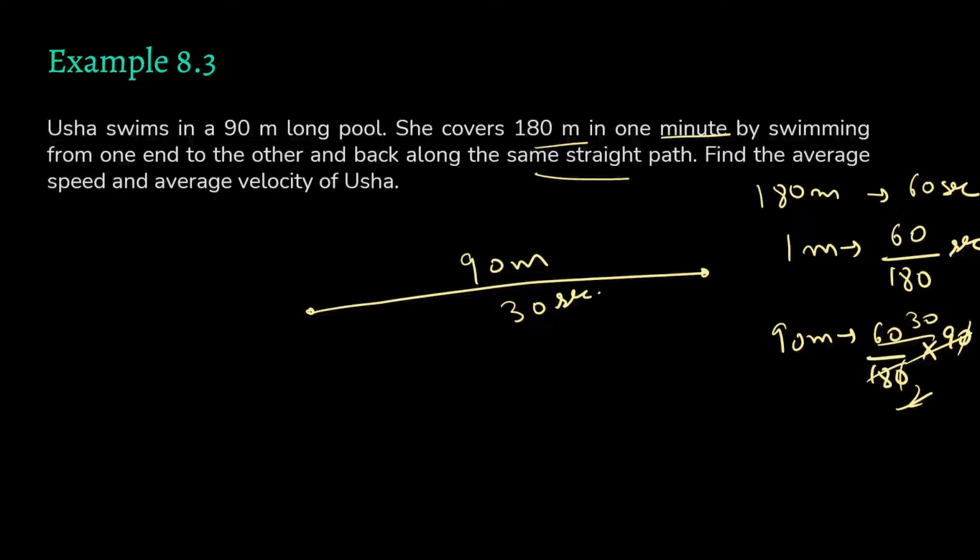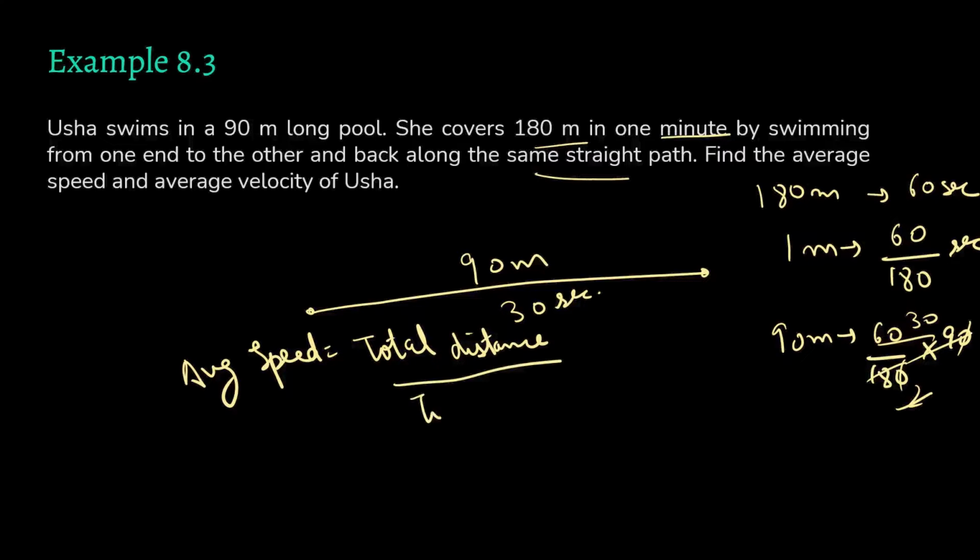Okay, so what is the average speed? Average speed is simply total distance upon total time taken, right? So what is the total distance? She covers 180 meters. So your total distance is 180 meters. And how much time does she take?